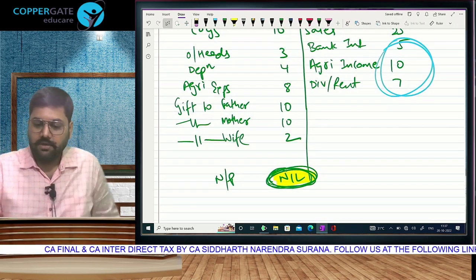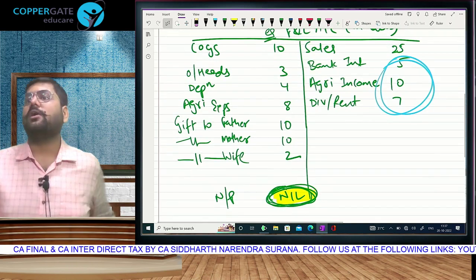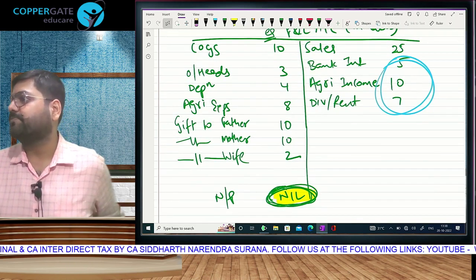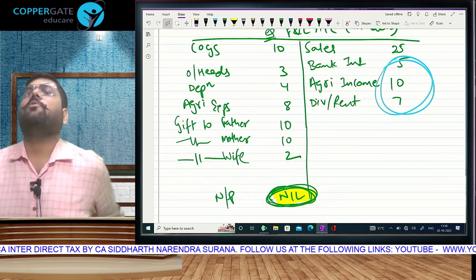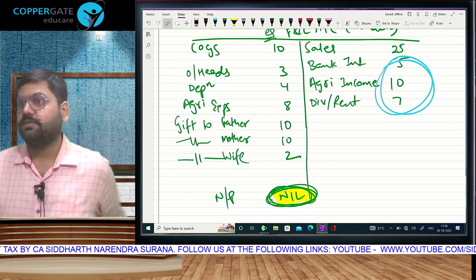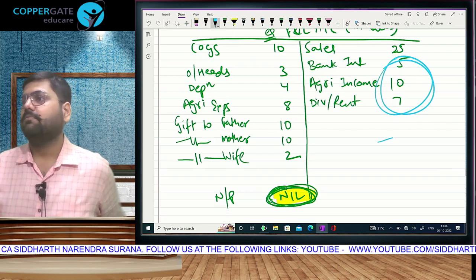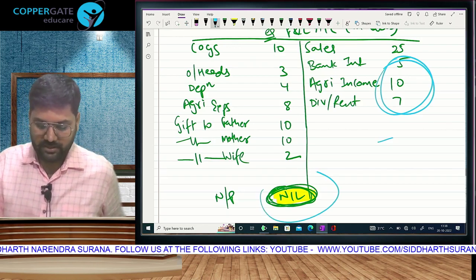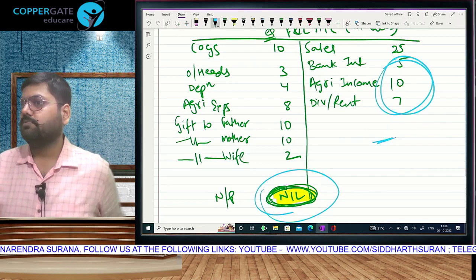Yes. But sales is the only entry that should come in P&L for business purposes. Other entries should not come. Some of them are exempt. Some of them are taxable under other heads of income. They should not come from business. So we will have to minus them. Start with this figure, but minus these amounts.